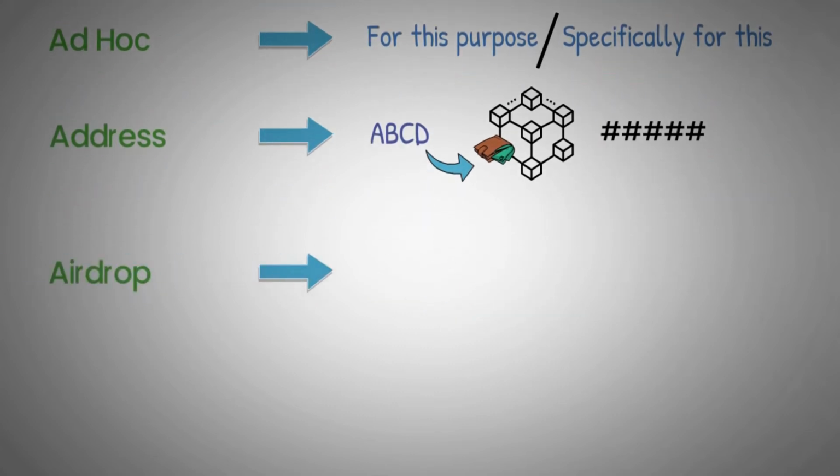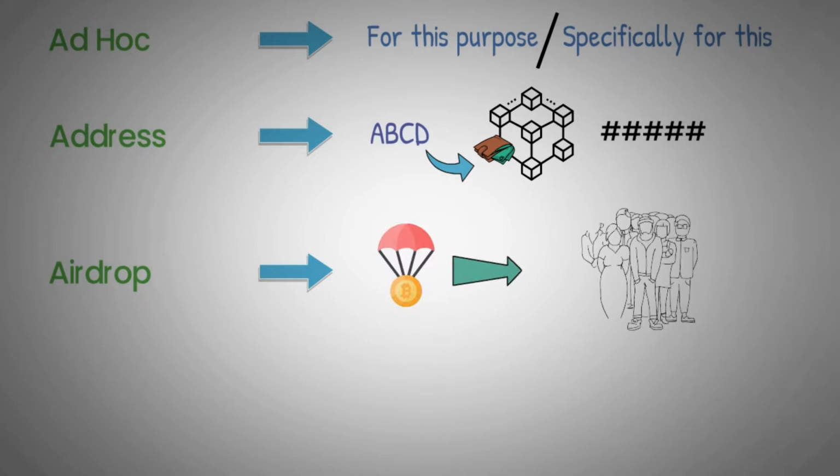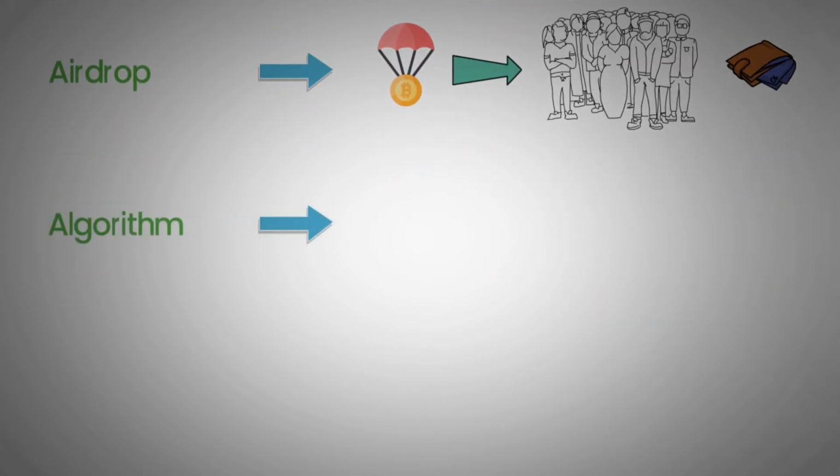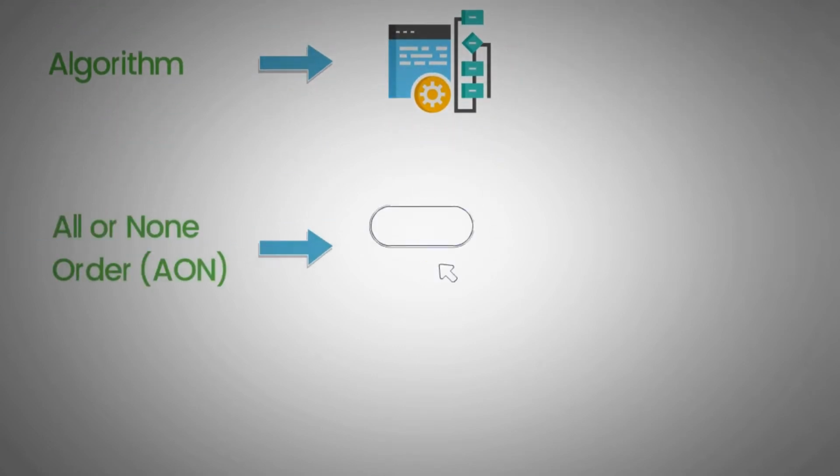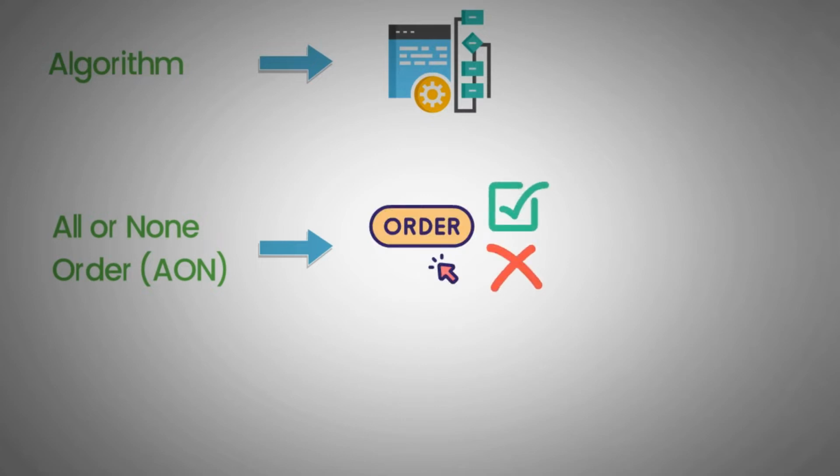Airdrop. The distribution of digital assets to the public either by virtue of holding a certain other token or simply by virtue of being an active wallet address on a particular blockchain. Algorithm. A sequence of unambiguous instructions used for the purpose of solving a problem. All or none order, or AON. An order which once placed must either be filled in its entirety or not at all. This prevents any partial filling of orders.